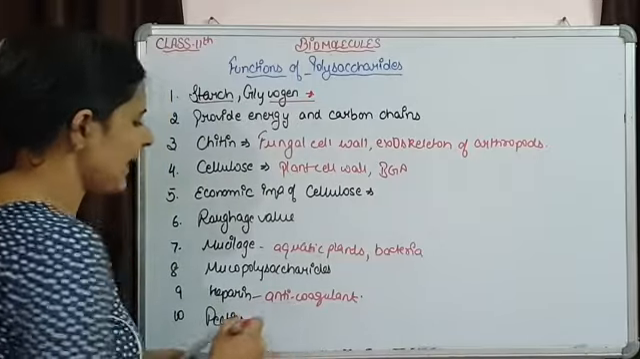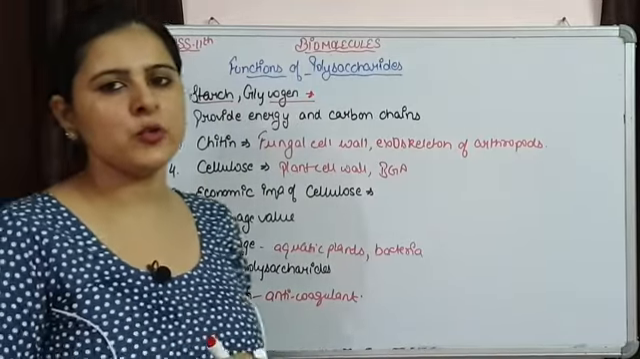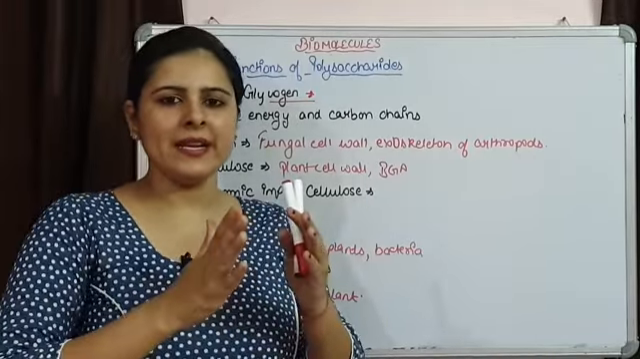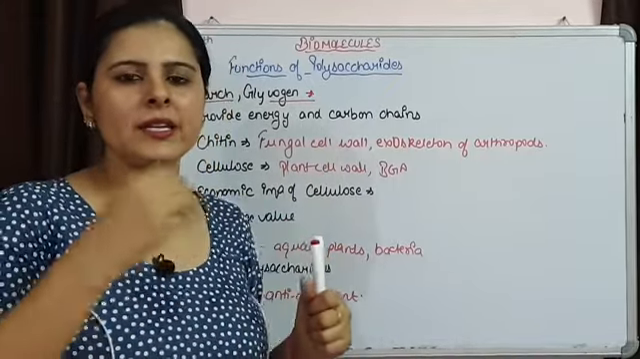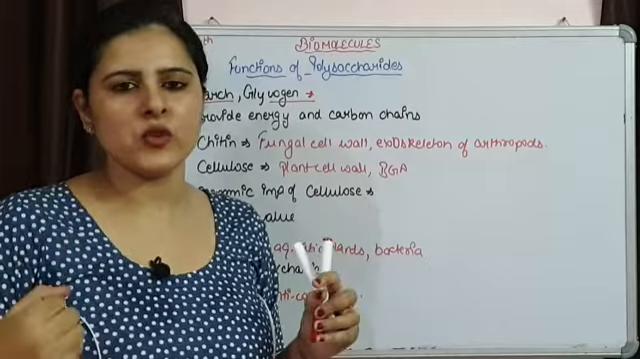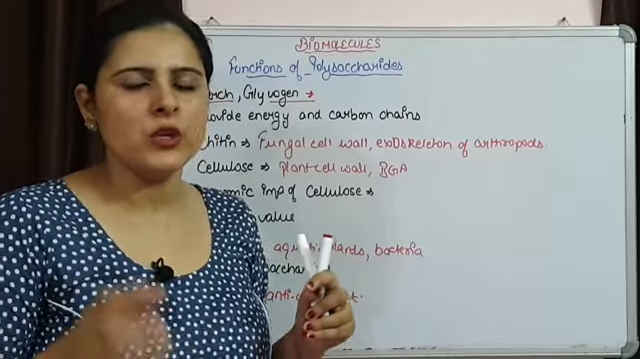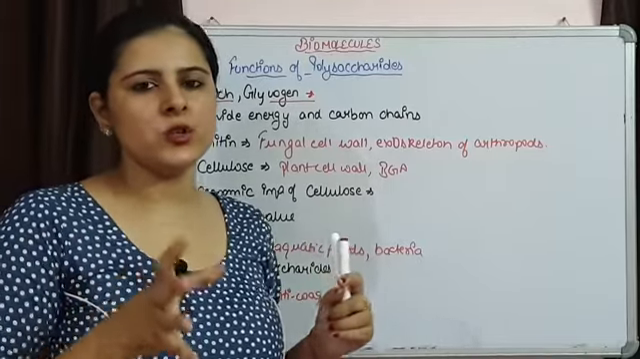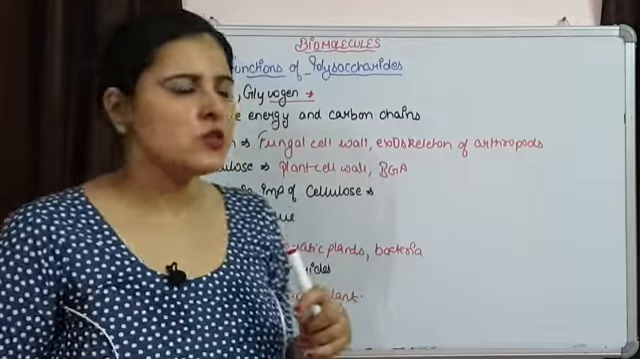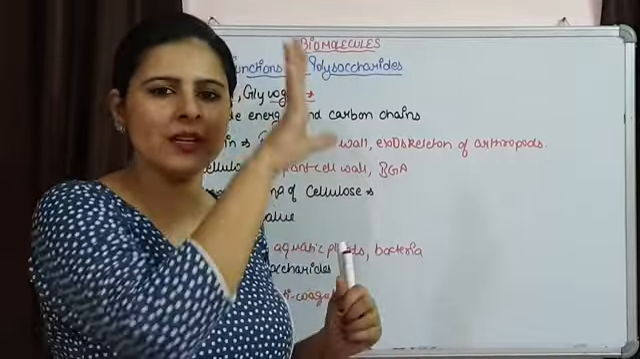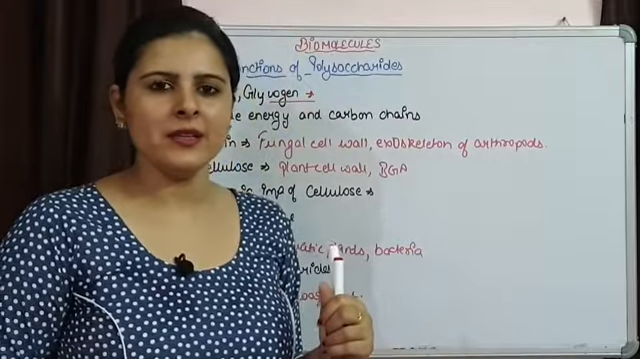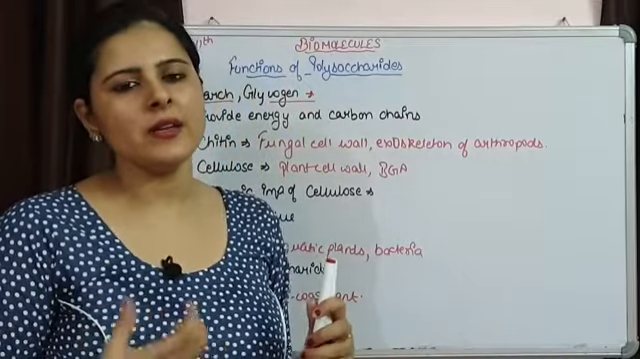Then pectins, we saw that pectins are present as a cementing agent between two cells in the middle lamella, and it is also a part of the cell wall. So it provides strength to the plant cells. So these are some of the functions of polysaccharides. So we are done with the carbohydrate part. Next time we are going to start lipids.